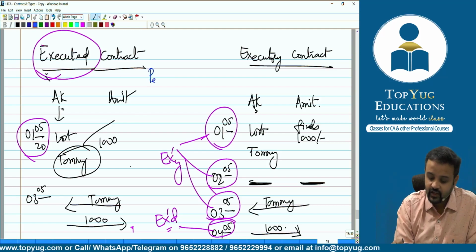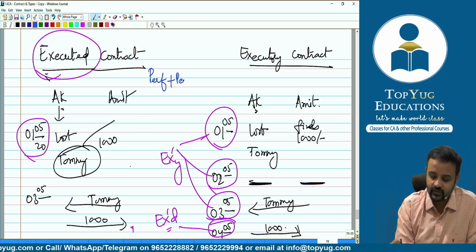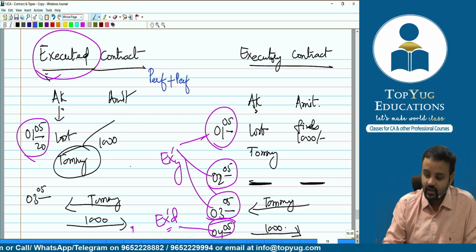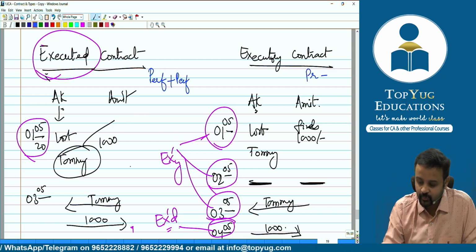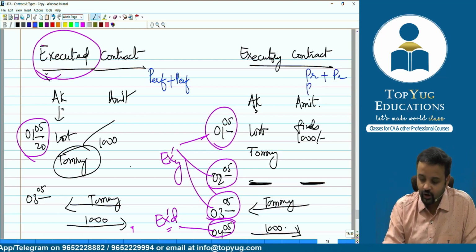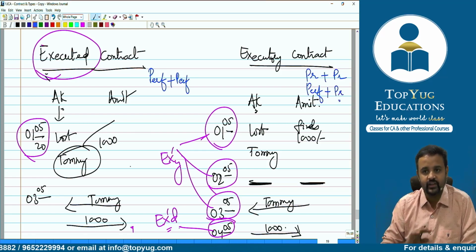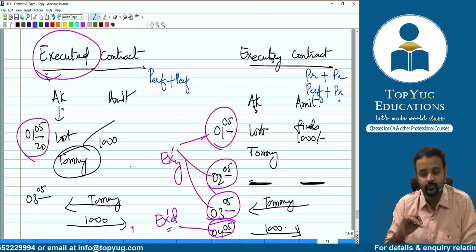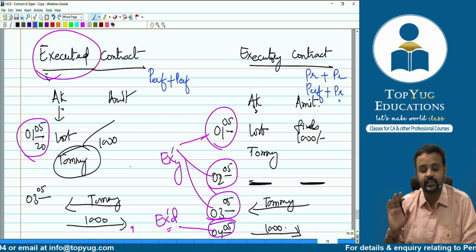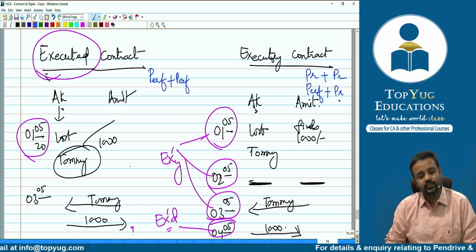So when there is performance plus performance, it is executed. But when there is promise and promise, or performance and promise, then it is an executory contract. Did you understand?